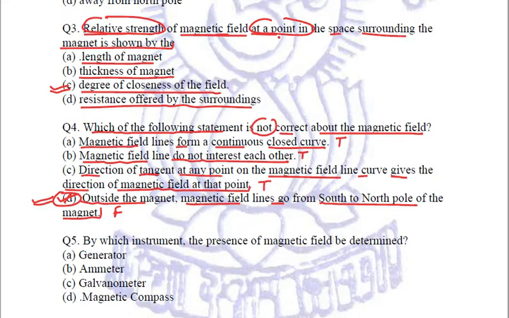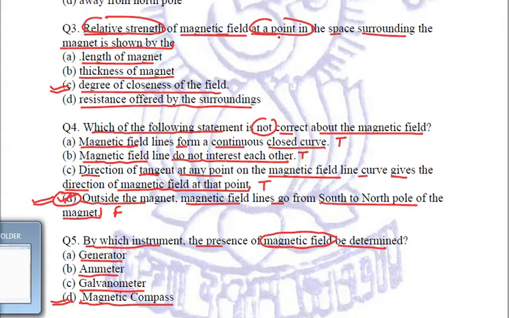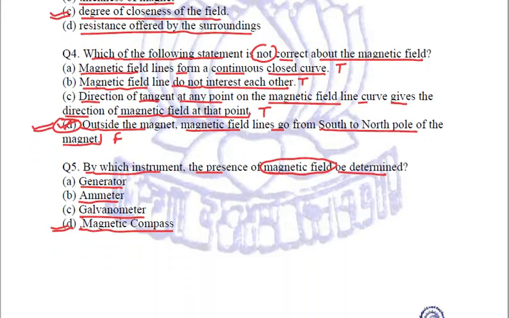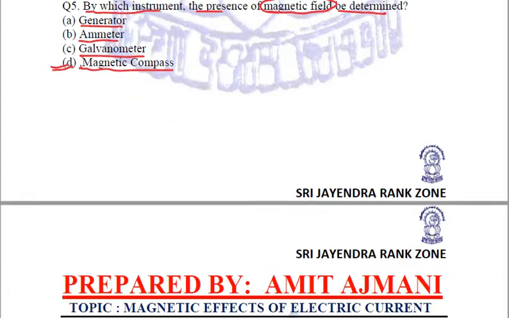Next, by which instrument can the presence of magnetic field be determined? Which instrument is used to detect or determine the presence of magnetic field? First option is generator, second option is ammeter, third is galvanometer, and fourth is magnetic compass. So what is the answer? The answer is D. Magnetic compass is used to determine the presence of magnetic field.